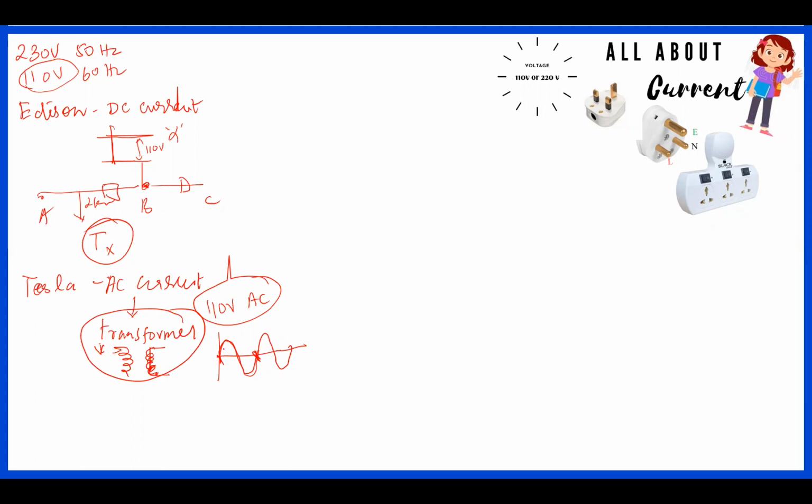If you see from here, the average voltage is 0, positive equal to negative, right? So this is the voltage and this is the time period. Frequency is nothing but the inverse of the time period. So if I'm able to complete one cycle in 1/50 of a second, we call this a 50 hertz frequency. If it's able to do it at 60 hertz, it is called a 60 hertz component.